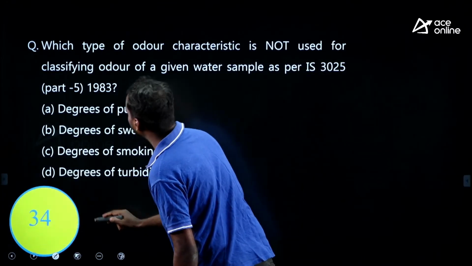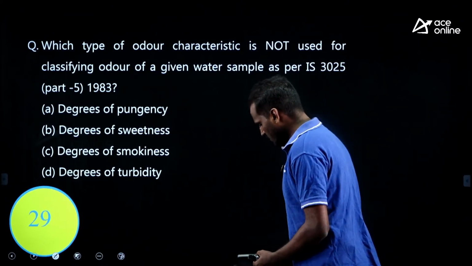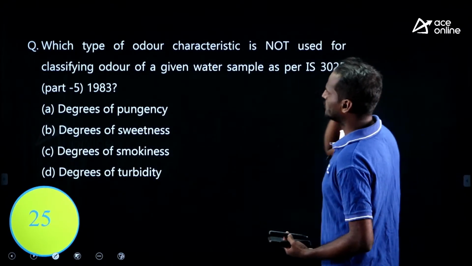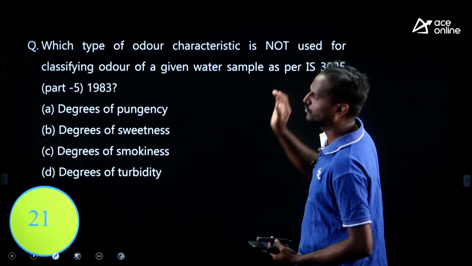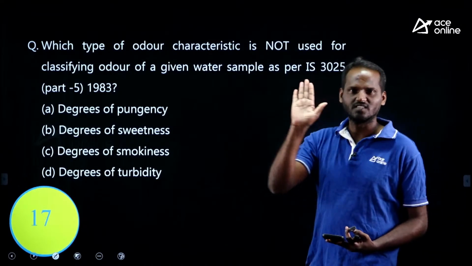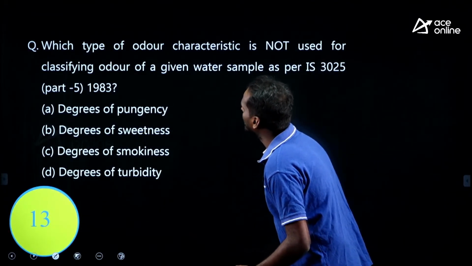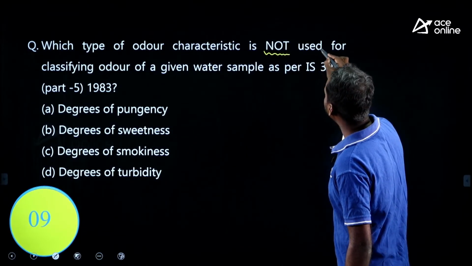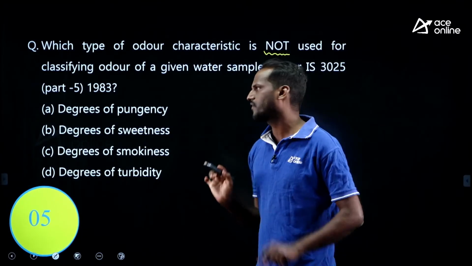See, here what he is saying, which type of odor characteristic, try to solve this. Which type of odor characteristic is not used for classifying odor of a given water sample as per the IS code. For fun, just forget about this IS code mentioned here. What is asking, which type of odor characteristic is not used for classifying the odor, right.